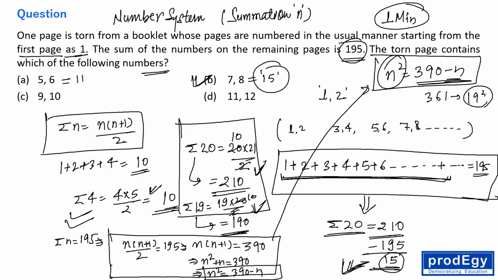Please don't try to solve the quadratic because this quadratic won't be solved. The reason is it is not necessary that 195 is a sigma of some number, right? It is not necessary, right? So please don't try to solve the quadratic equation. Just do this question by hit and trial only, the way I'm doing it. Okay. Now please move to another question.